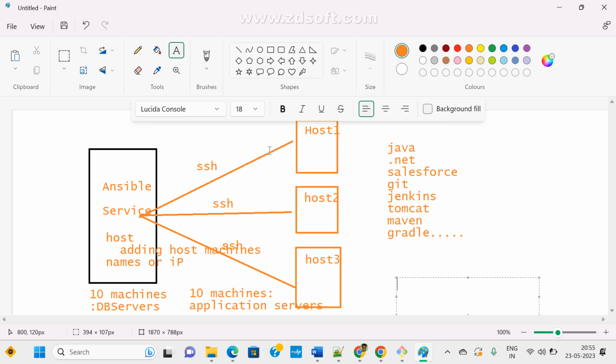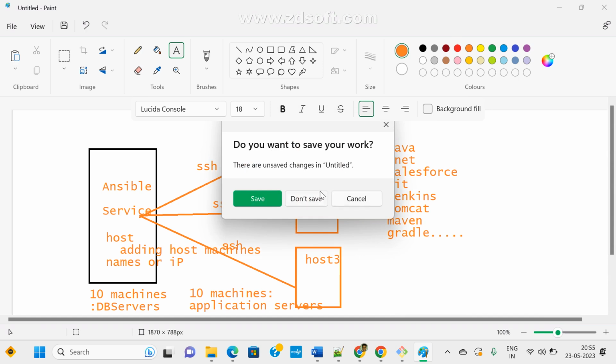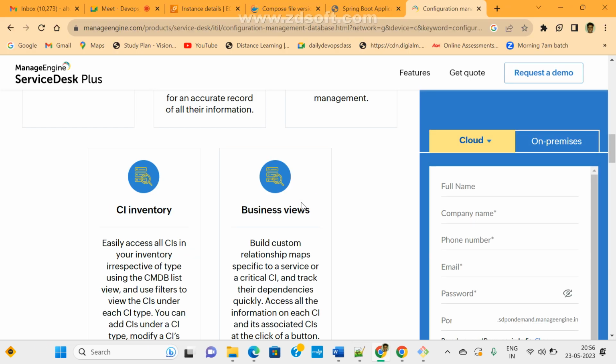Clear guys? Any doubt here? This is the high level overview of how Ansible is working. Simply, common repetitive tasks we execute via Ansible, Chef and Puppet. If I want to install the same packages on 100 machines, connecting to each machine one by one is a time waste. At a time I want to connect multiple host machines, install and update some packages, and install certificates.